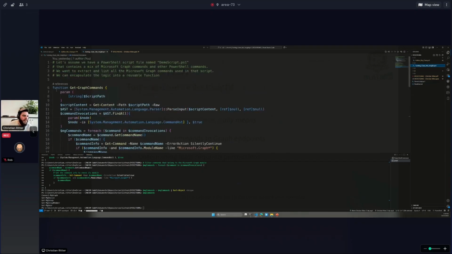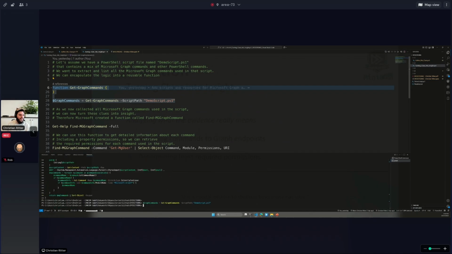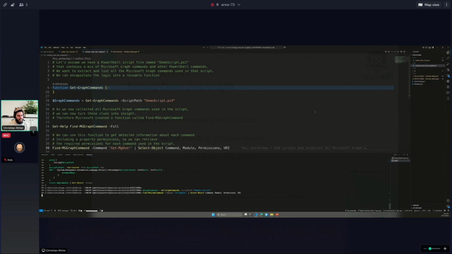So this little script I showed you earlier, I've packed in a little function for easier handling. It's basically the same code for this function. And I can rerun it so we can make sure everything works as expected. And then we have this little command in the module Microsoft.Graph.Authentication called Find-MgGraphCommand. And this is pretty helpful because when we now do this for Get-MgUser, we can get the command, the module, the permission, and the URI.